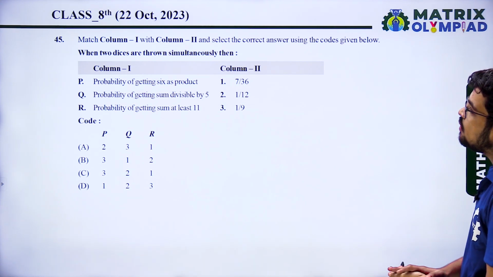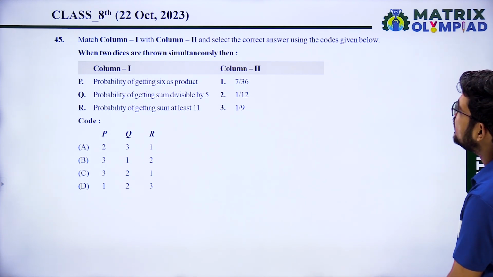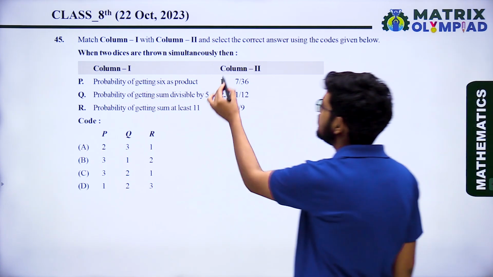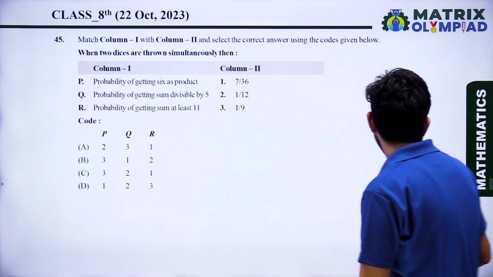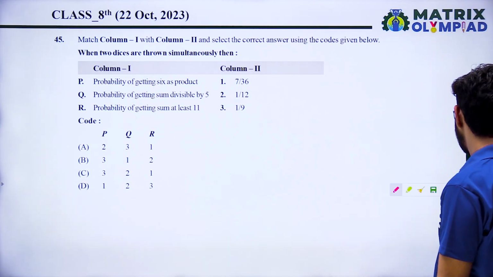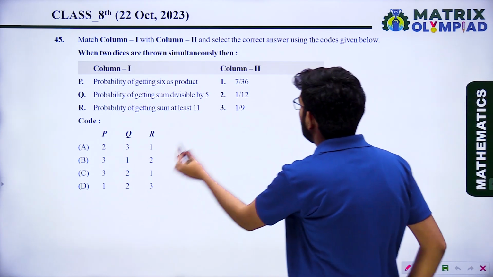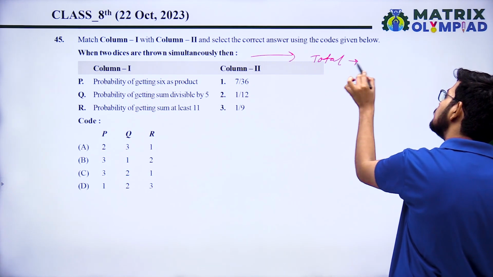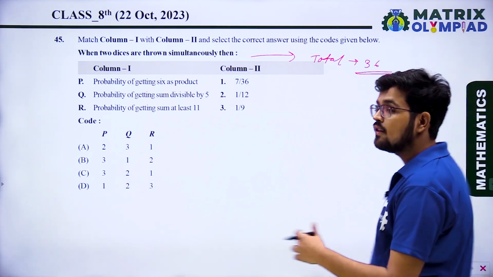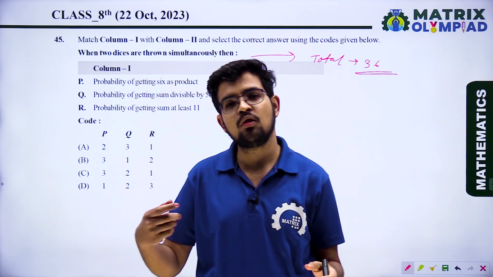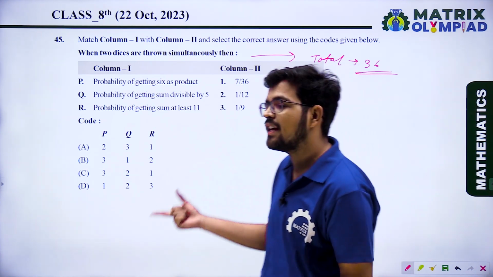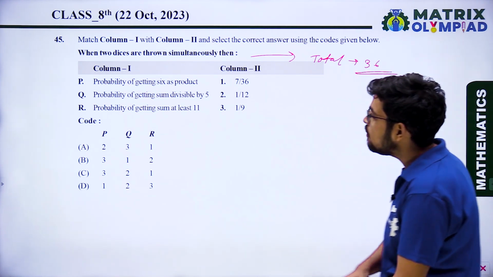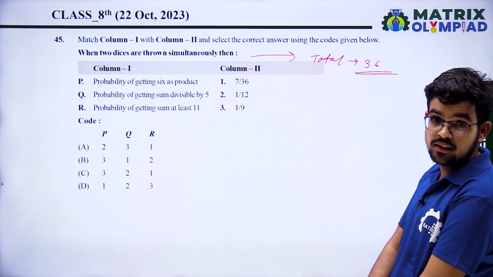45. Match column first with column second and select the correct answer using the codes given below. When two dice are thrown simultaneously, the total number of outcomes is 36. If one dice is thrown, the total number of outcomes is 6. When two dice are thrown simultaneously, the number of total outcomes will be 36.